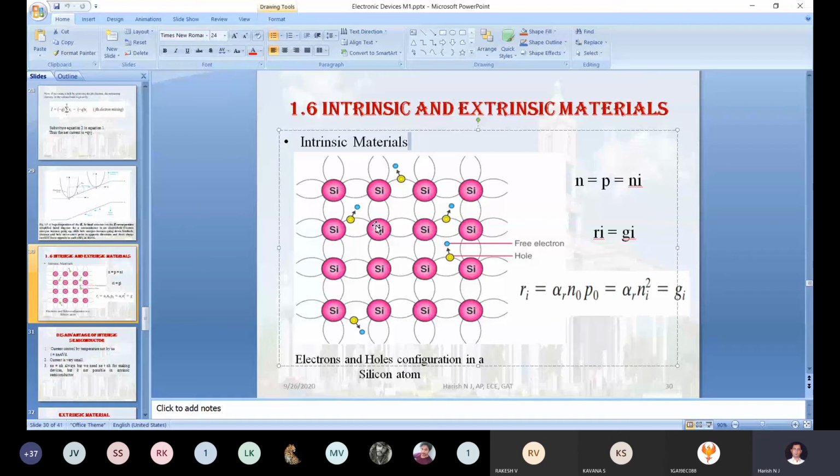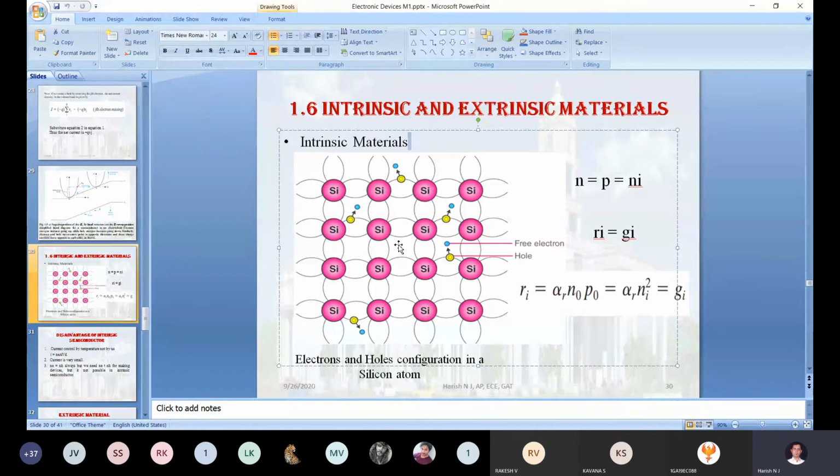One more thing we can explain with the help of the same diagram. All of this happens at 0 degree. Now you are changing the temperature from 0 degree Kelvin to 300 degree Kelvin. What will happen? A few electrons will get excited, and once excited they will move to the conduction band.